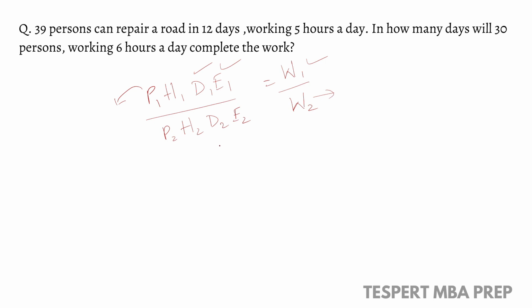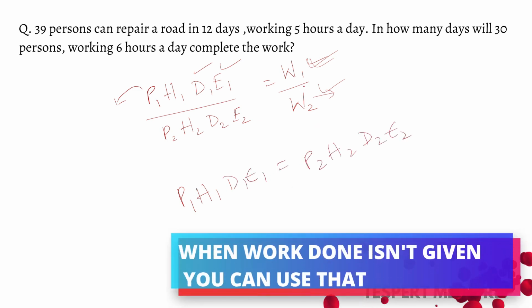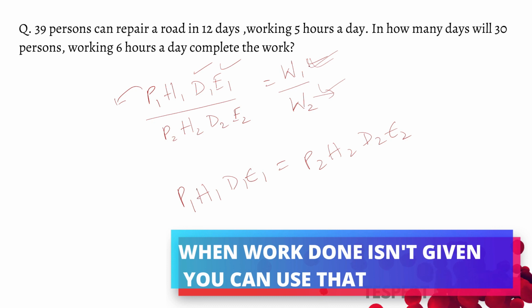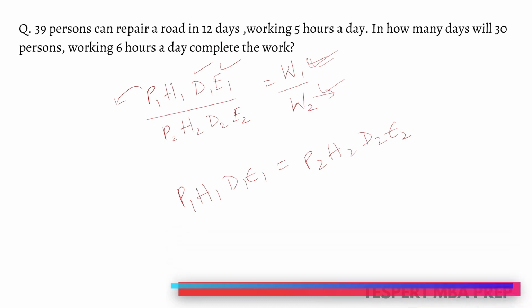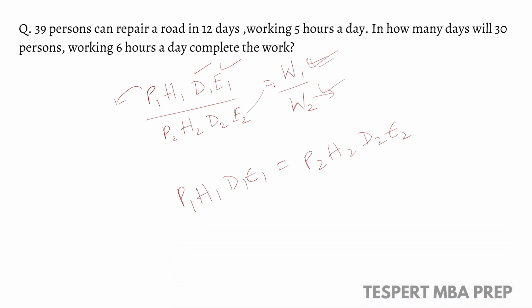In some cases the work done won't be mentioned in the question. In that case, P1 H1 D1 E1 is equal to P2 H2 D2 E2, since when work done is not given there is nothing to take, so it goes to the other side. So please note this.